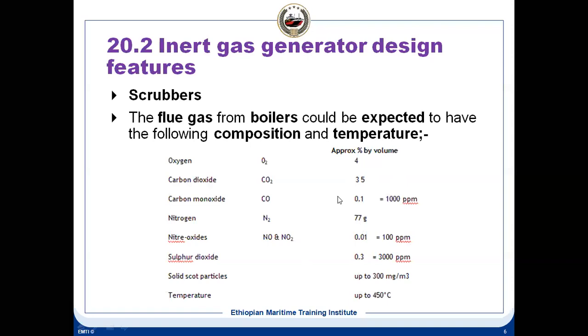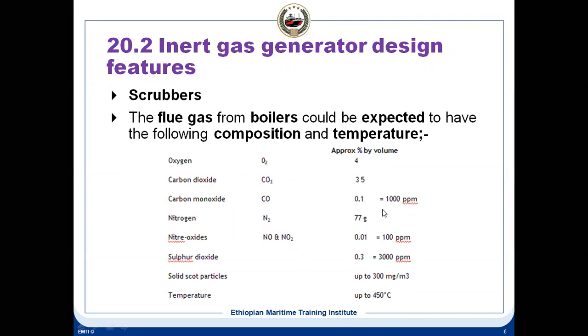So the oxygen you cannot reduce in the process of cleaning and cooling. Cooling will reduce this temperature of 450 degrees centigrade to the normal temperature, because your cooling will be done by the seawater. Oxygen content will remain.